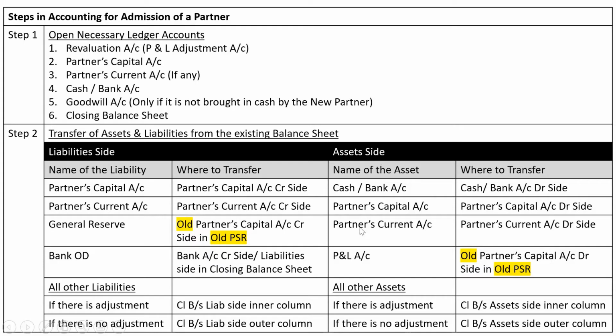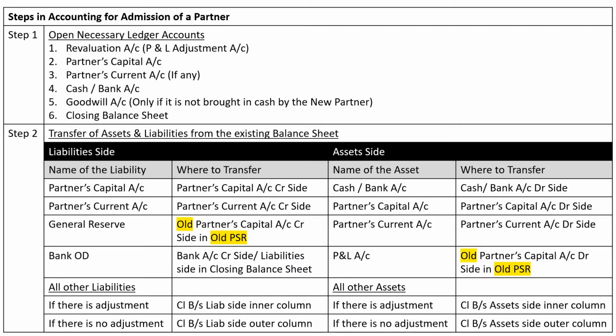Step number 2, transfer of assets and liabilities from the existing balance sheet. On the asset side, if you have P&L account, it will be transferred to old partners capital account debit side in the old PSR. If you have general reserve on the liability side, it means it is past undistributed profit. Past undistributed profit belongs to old partners only.